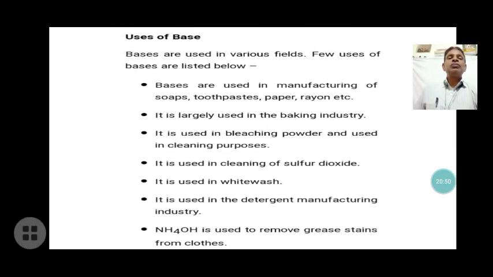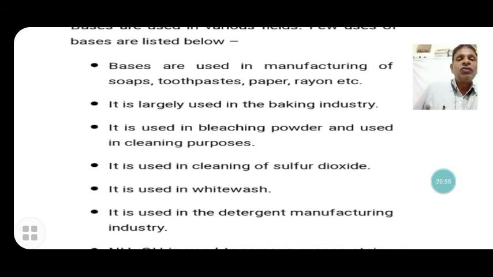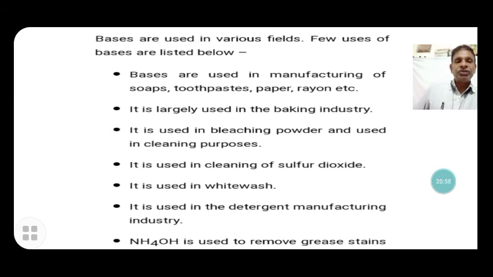Now here are some uses of bases. Bases are used in various fields. A few uses of bases are listed below. Bases are used in manufacturing soap, toothpaste, paper, rayon, etc. They are largely used in the baking industries. They are used as bleaching powder and for cleaning purposes. They are used for the removal of sulfur dioxide. They are used for whitewash. They are used in detergent manufacturing industries.